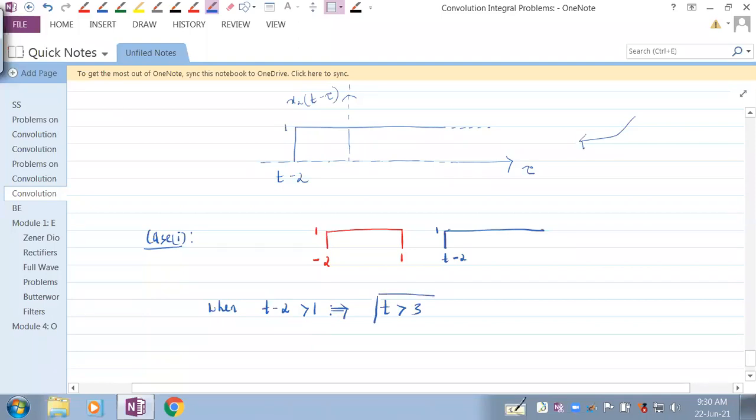So it becomes t greater than 2 plus 1. So when t is greater than 3, no overlapping. Get that point? So when there is no overlapping, y of t is 0 for t greater than 3. That is the first case, the no overlapping case.